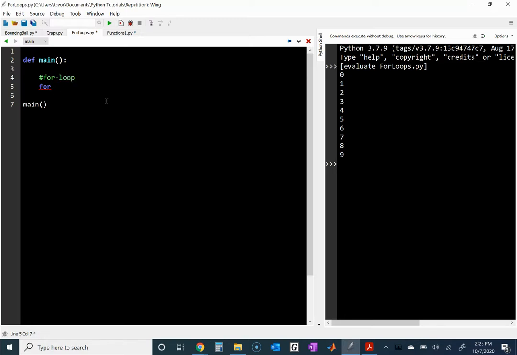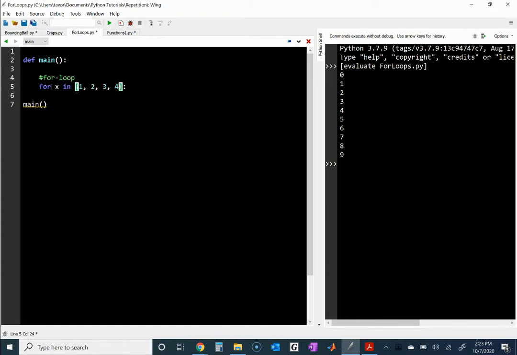is that we use this keyword for, and then the syntax is a little different than a while loop. Okay, we say for x. Now x could be y, it could be I, it could be p, anything really. For x in, and then we basically make a list of numbers. So we could put a set of square brackets and put numbers like 1, 2, 3, and 4.